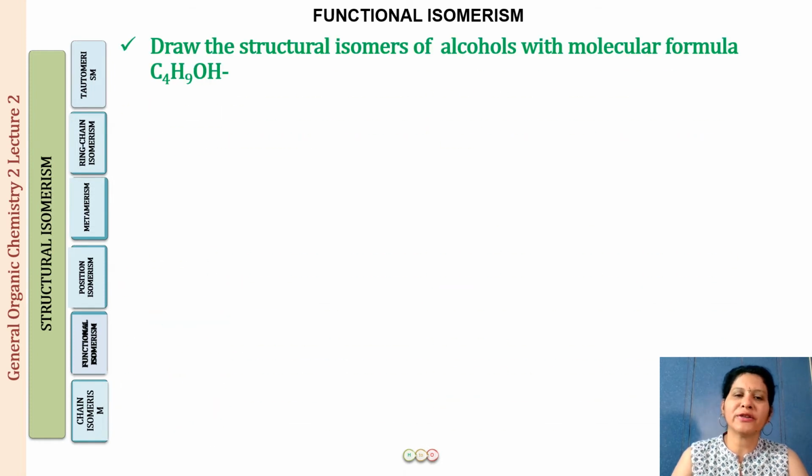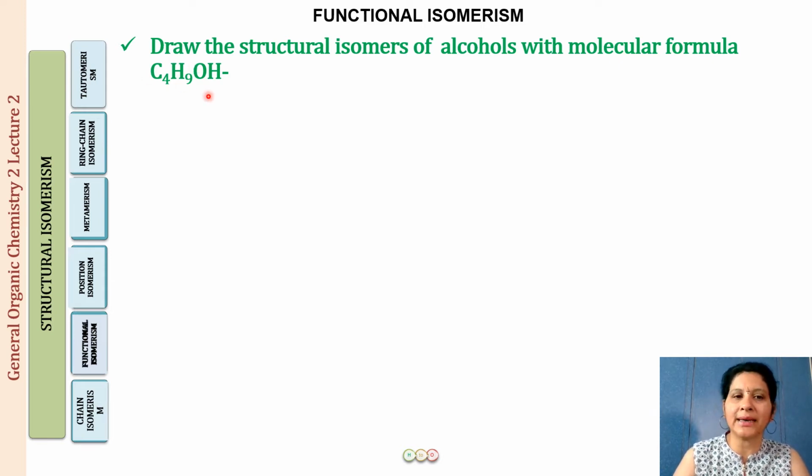So let us draw first of all the structural isomers of alcohols with the molecular formula C4H9OH. This is going to help us recap what we have learned in the previous lecture related to chain isomerism and position isomerism. We will revise that and build up knowledge further. This is very important in isomerism that you have an understanding of each and every concept. If that is not clear, what you have learned in the previous lecture, you're not going to understand anything in this lecture. Alright, so let us draw the structural isomers for C4H9OH.